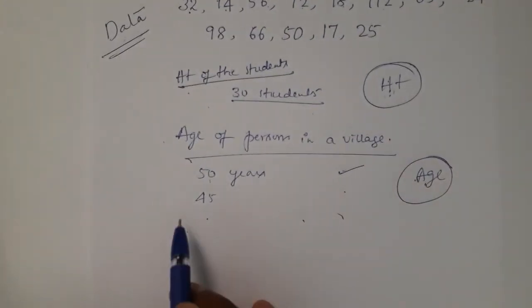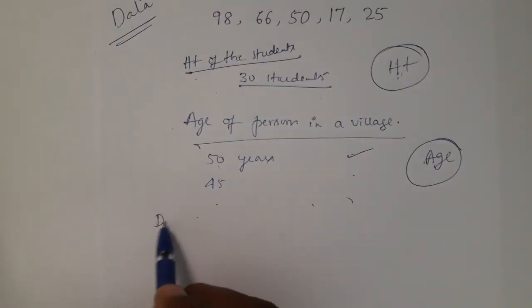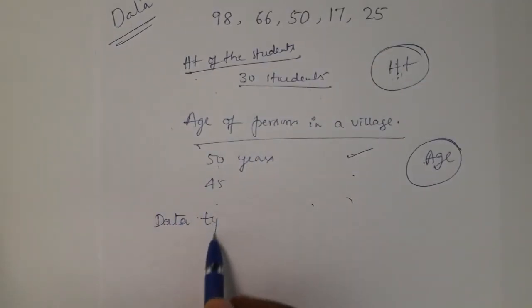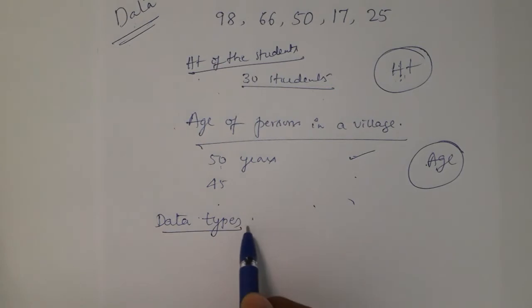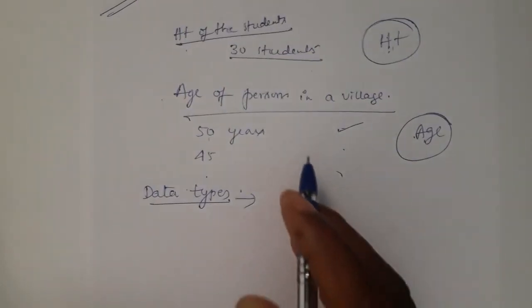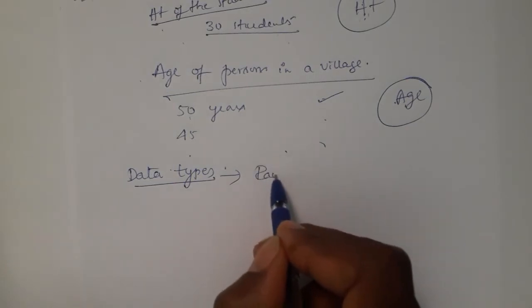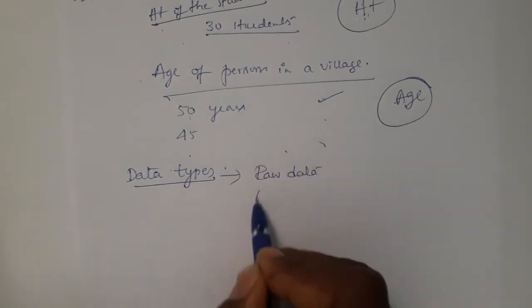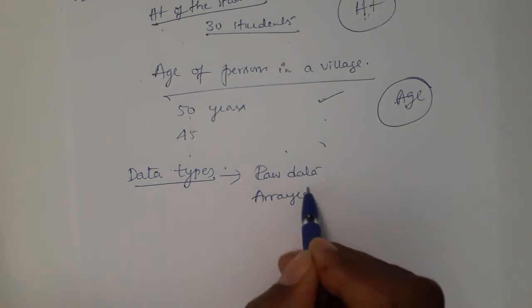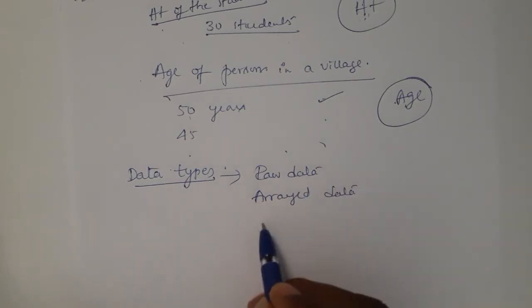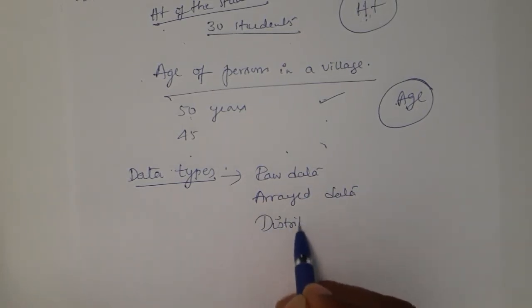Okay, now we go for the types of data. There are mainly three types in data collection. One is raw data, second is array data, the third is distributed data.